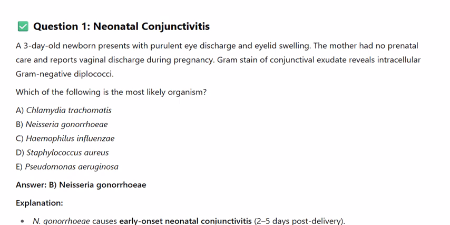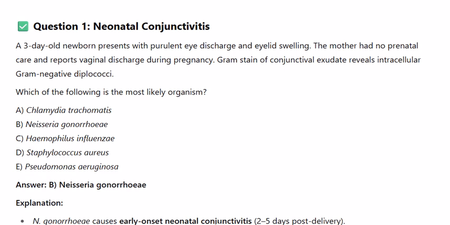The mother had no prenatal care and reports vaginal discharge during pregnancy. Gram stain of conjunctival exudate reveals intracellular gram-negative diplococci. Which of the following is the most likely organism? A. Chlamydia trachomatis. B. Neisseria gonorrhoeae. C. Haemophilus influenzae. D. Staphylococcus aureus. E. Pseudomonas aeruginosa. Neisseria gonorrhoeae.